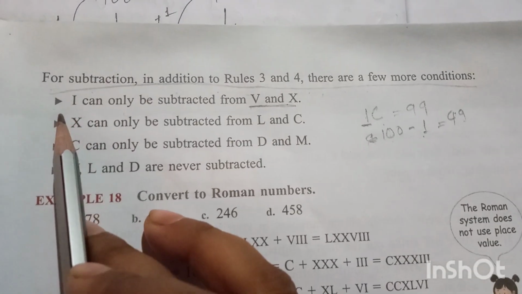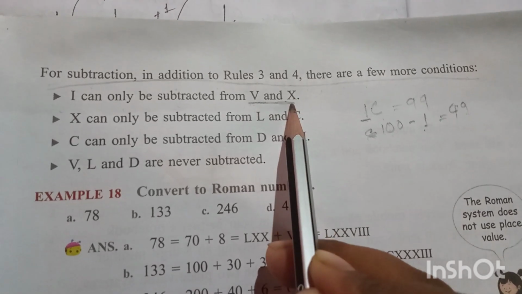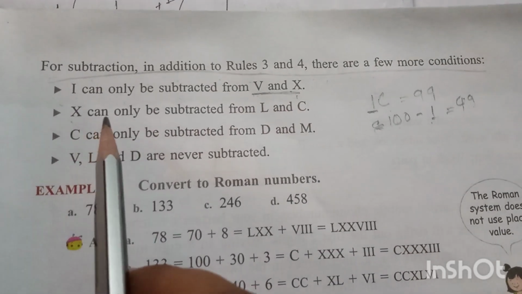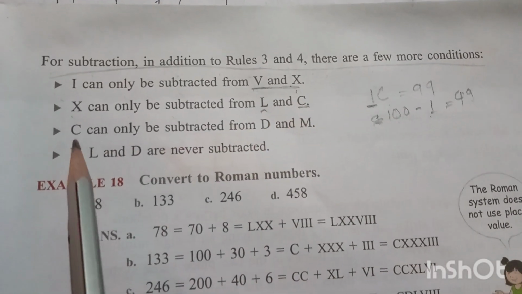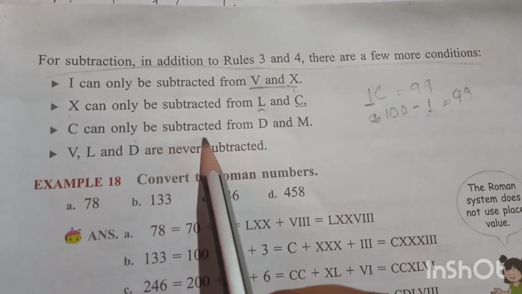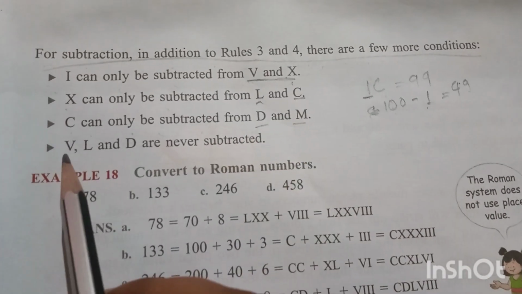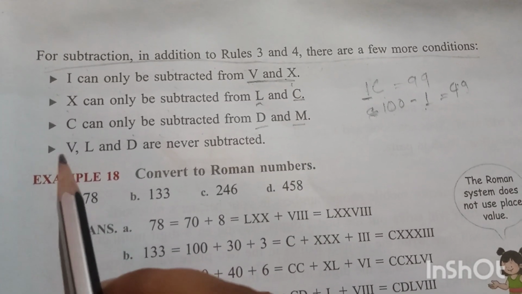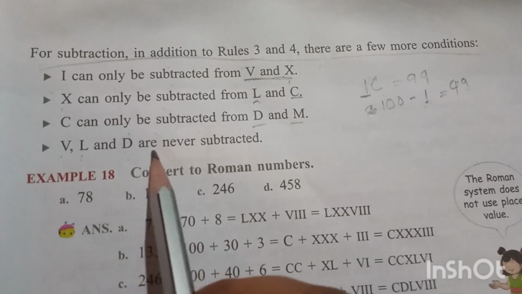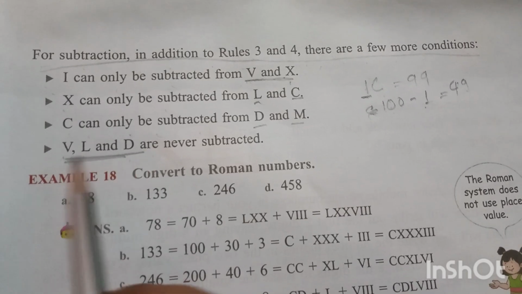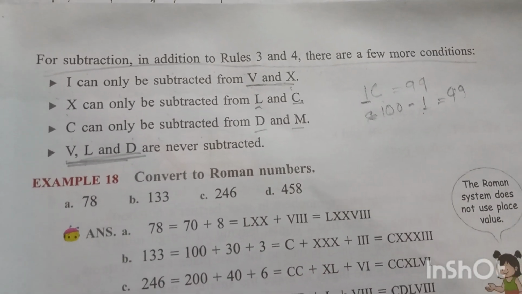So remember, 1 can only be subtracted from 5 and 10. 10 can only be subtracted from L and C. C can only be subtracted from D and M. So here 5, 50, 500 (V, L, D) are never subtracted. So these cannot be subtracted. Alright?